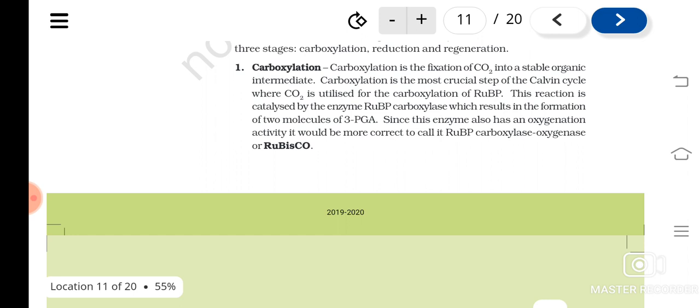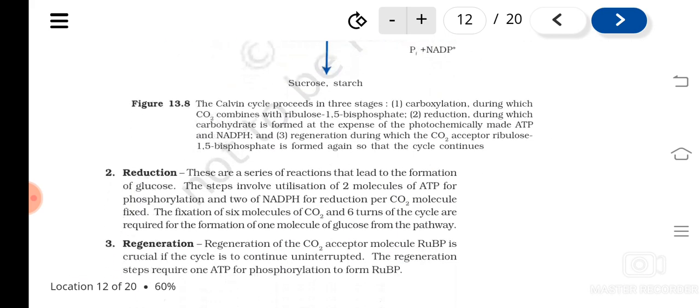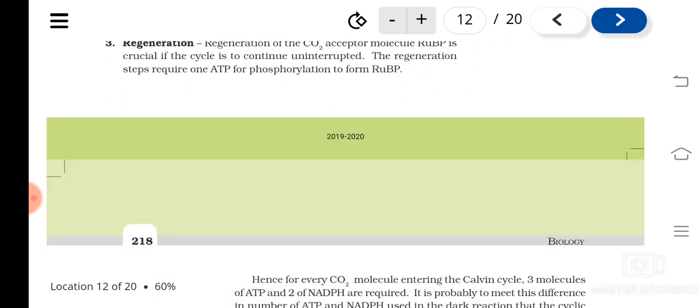There is some significance in giving the name like this, because RuBP can carboxylate, or add carbon dioxide, and at the same time it has a tendency to add oxygen also, that we will study later. Understood?